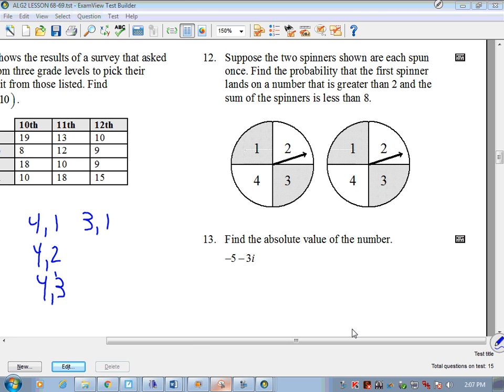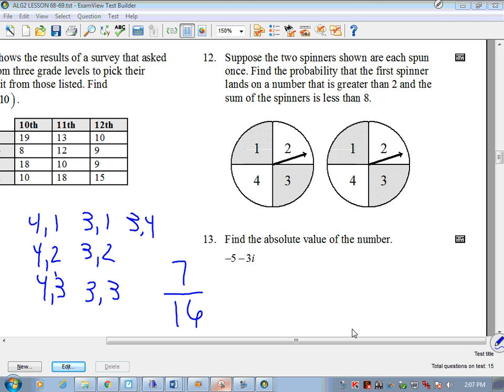What it wants you to list is actually all the possibilities that work, which are 7, but there are actually 16 possibilities overall. 3, 1, 3, 2, 3, 3, and then 3, 4. So there are 7 possibilities that work, but for every one, there's 4 over on the other side, which means there's 16. 7/16 comes out to a certain percentage.